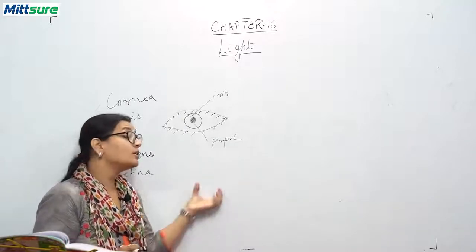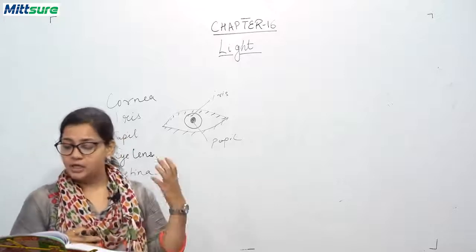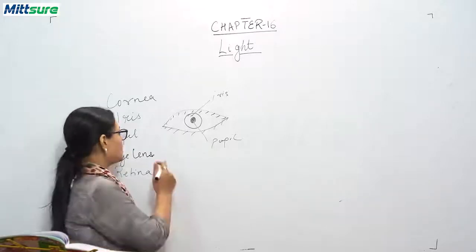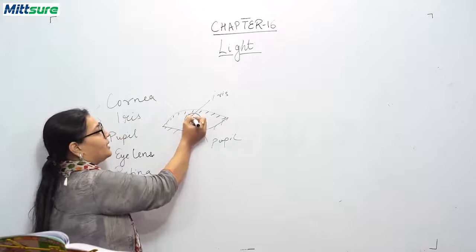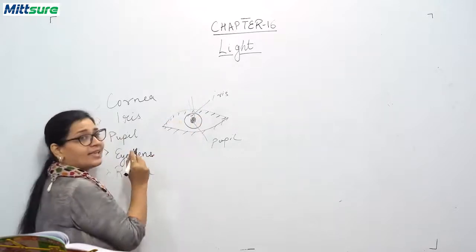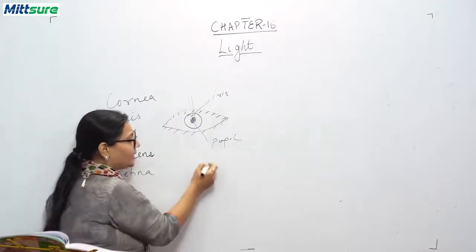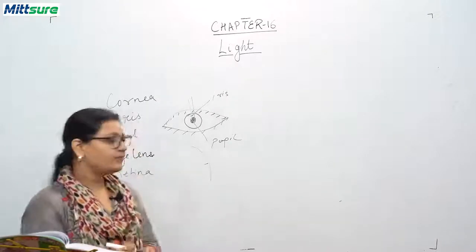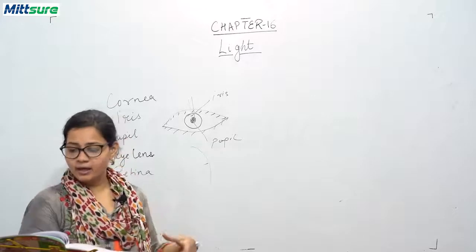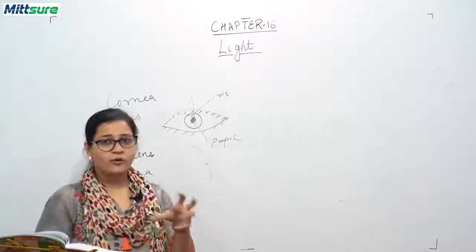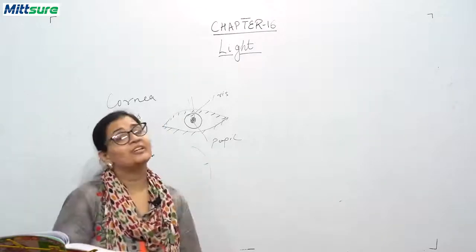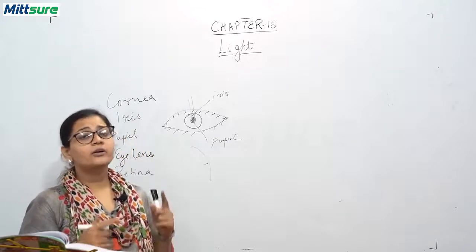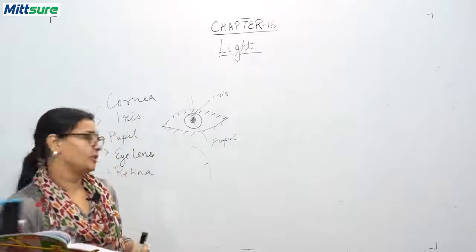So it is the place where the beams that entered inside the eye are focused by the eye lens onto the retina. When they are refracted onto the retina, the image of the object is formed on this retina. So what is the work of the retina? Retina forms the image of the object. Okay.